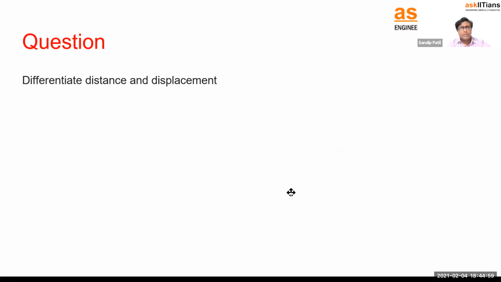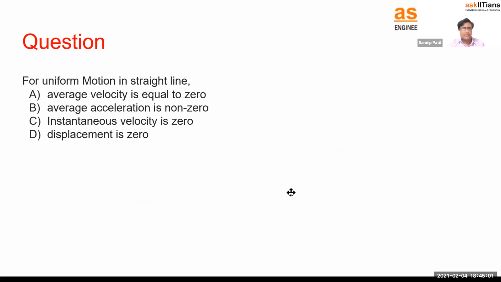Okay, so this is about distance. Let's see another question. For uniform motion in a straight line, uniform motion means you are going with the exact same speed. Let's say average velocity is 40 kilometer per hour. Can we say average velocity is equal to 0? No, it is 40. So this is wrong.